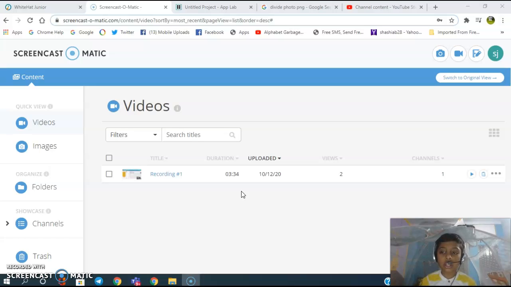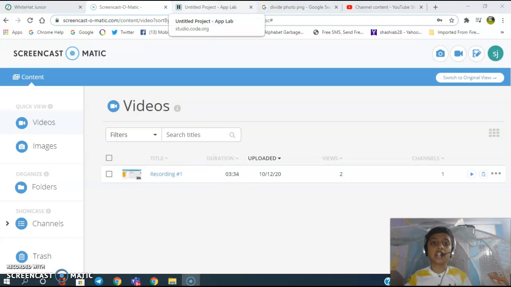So today we are going to code an app. The name is Calculator. Yes, Calculator. Last time we did the design. Now we're going to do the code. Let's start.